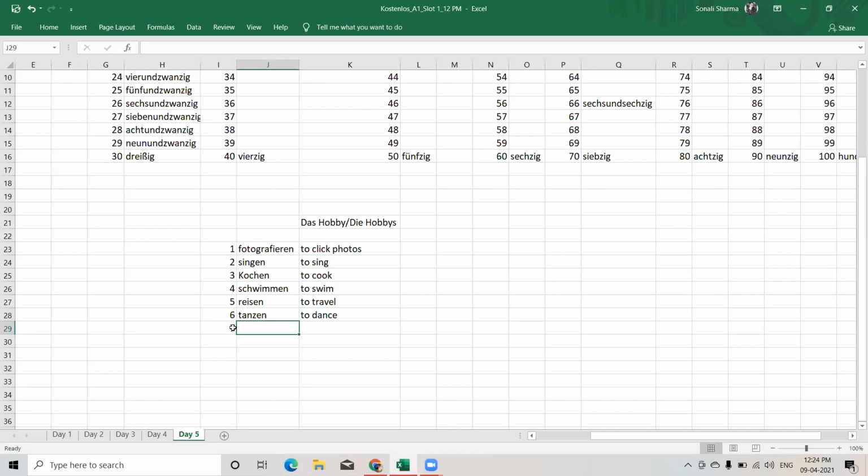Next hobby is, there are people who love to jog. Every morning they go to jog in the park. So jogging is also a hobby. The word is joggen. Here we are not saying yoggen, we are saying joggen. Joggen is to jog.